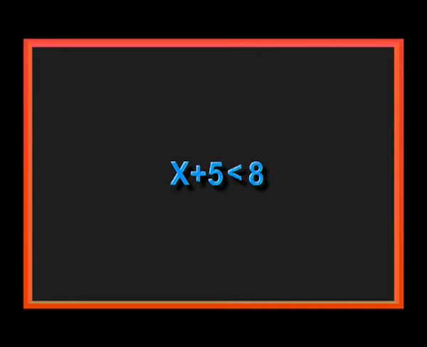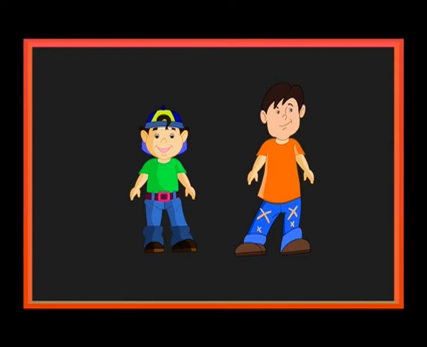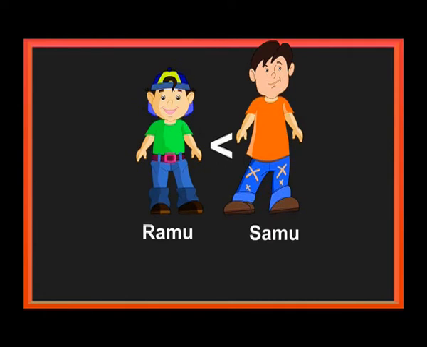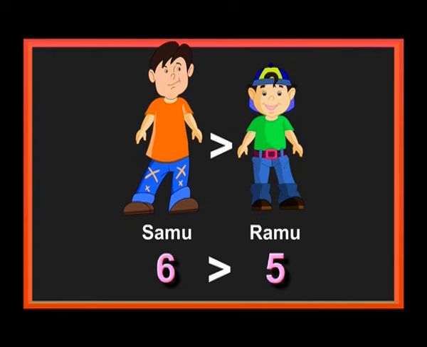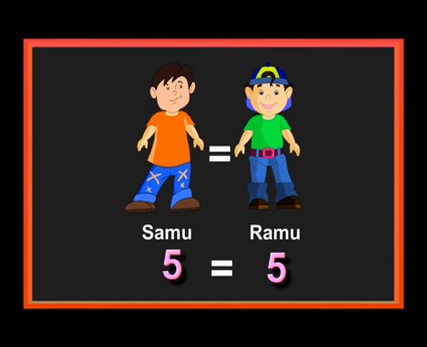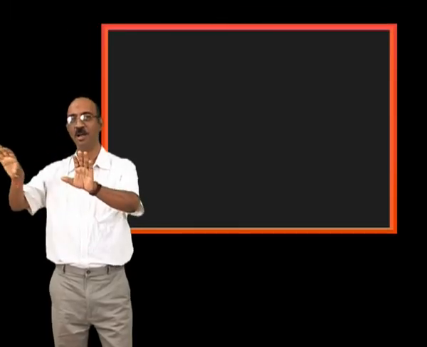x plus 5 is lesser than 8. I will tell you an example. Both of you stand up. I think your height is lesser than this person's height. Then I will say Ramu's height is lesser than Samu's. Your height is say around 5 feet and his height is say 6 feet. 5 is less than 6. At the same time I am able to say 6 is greater than 5. If both heights are the same, I am able to say your heights are the same, 5 feet is equal to 5 feet. It is an arithmetical operation.